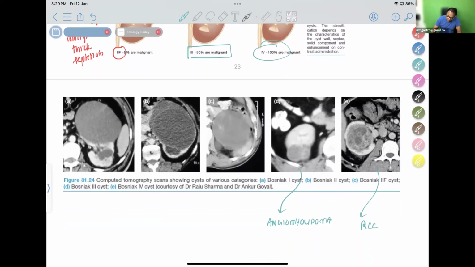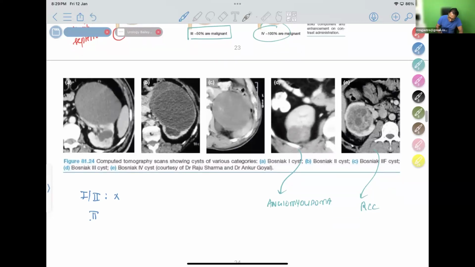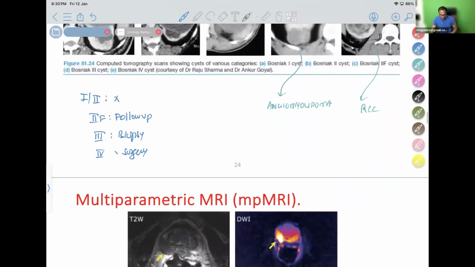At least 1, 2, you don't need to do anything. 1, 2 just follow, do nothing. Follow up is not even needed. 2F needs follow up. 3 needs biopsy. 4 needs surgery. Okay, this is a classical Bosniak classification. Very favorite PG entrance exam question. Please remember this Bosniak classification.